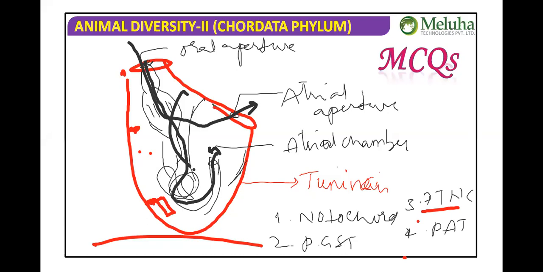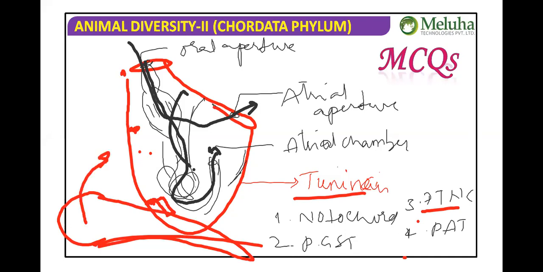Okay. Next, the skeletal system, that we already said. There is no particular skeleton, but tunicin is a cellulose-like cover on the body surface. Next, reproductive system: hermaphrodite, the bisexual animals. The larval form is the Ascidian tadpole larva, which is well developed and becomes a primitive adult, what we call retrogressive metamorphosis.